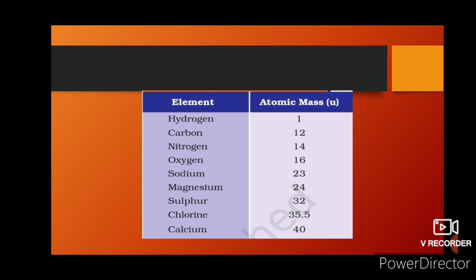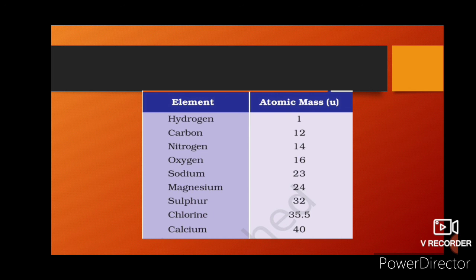So you have to learn at least the atomic masses of elements 1 to 30. In the description box, you will get the link of elements 1 to 30, their atomic masses and atomic numbers with their symbols also.